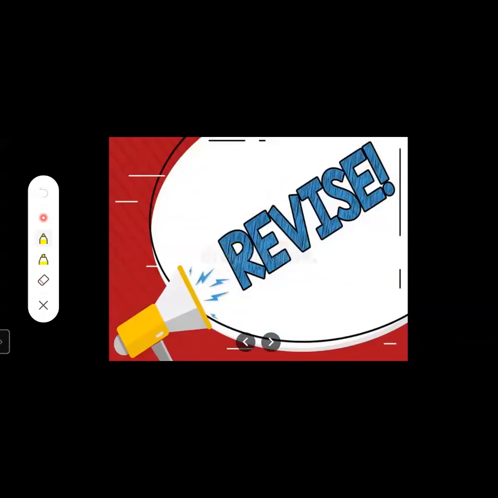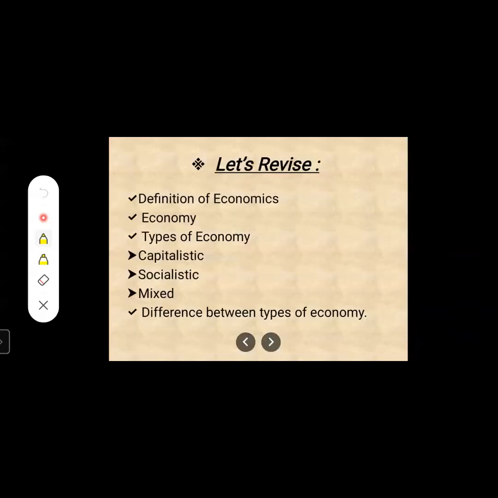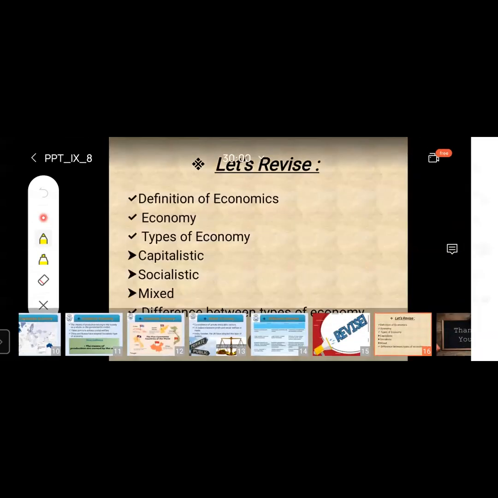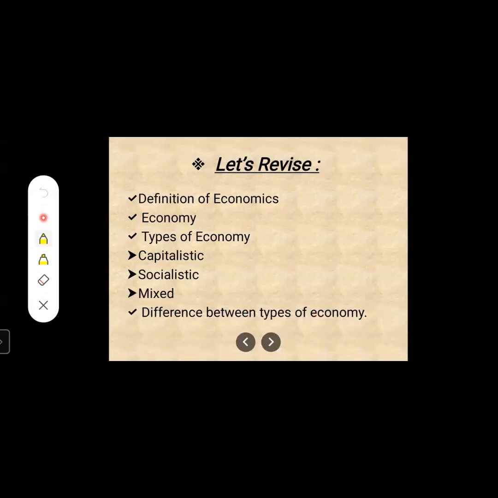Now we are going to revise what we have learned today in this session. Let's revise, students. Firstly, we have learned the definition of economics, which is given by Lionel Robbins. Then we have also studied about the origin of economics.